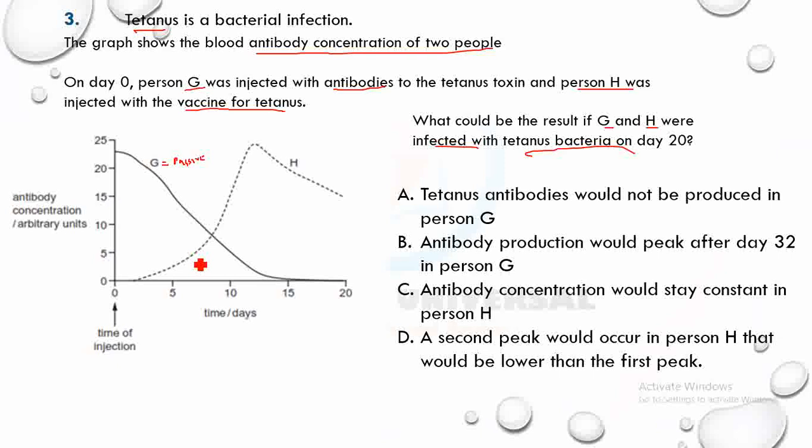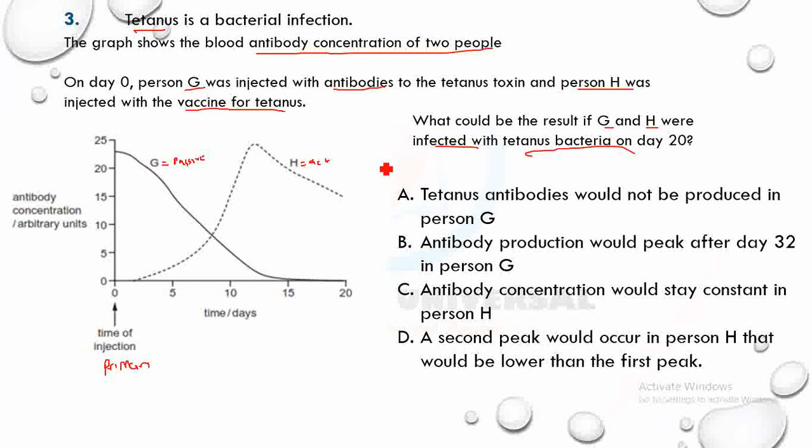For H, that's active. An immune response occurred because the vaccine was added, so memory cells were formed. H was undergoing a primary immune response here, at day 0. While person G wasn't undergoing any immune response because no antigen was injected, only the antibody from another organism. Now, what could be the result if G and H were infected with tetanus bacteria on day 12, day 10?